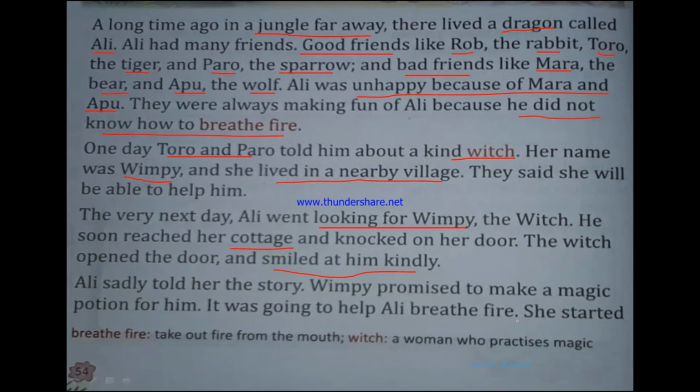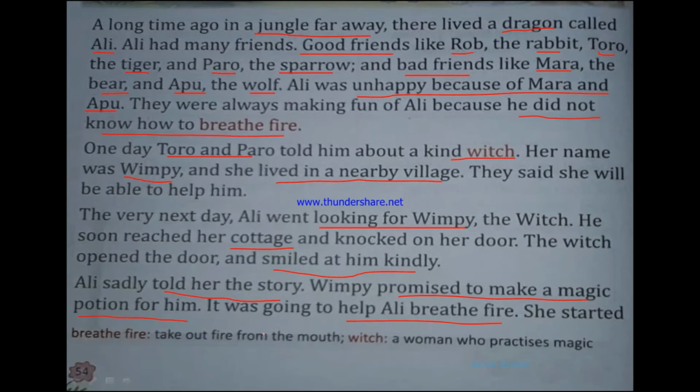So what did Ali do after Wimpy opened the door and smiled at him? Ali told her the story. What story? What story did Ali tell her? Ali told her that he could not breathe fire and how Mara and Apu made fun of him. So after he told this, what did Wimpy promise? Wimpy promised to make a magic potion for him that was going to help Ali breathe fire.